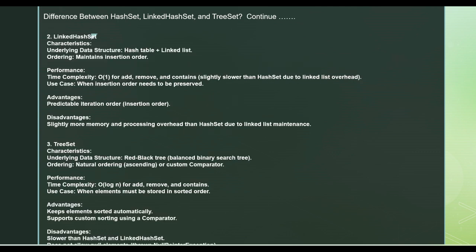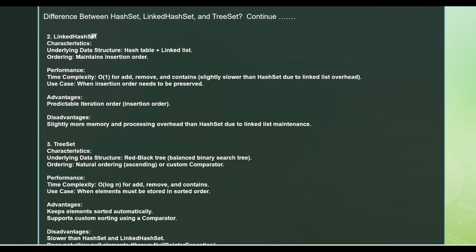Now, the second collection we are looking into is LinkedHashSet. Again, the underlying data structure it uses is a combination of hash table plus linked list. In HashSet no order was maintained, but here the insertion order is maintained when you insert elements. When it comes to time complexity, it is O(1) for add, remove and contains.